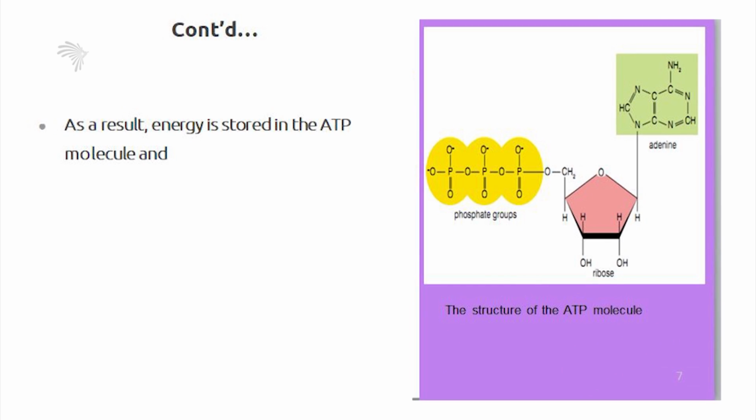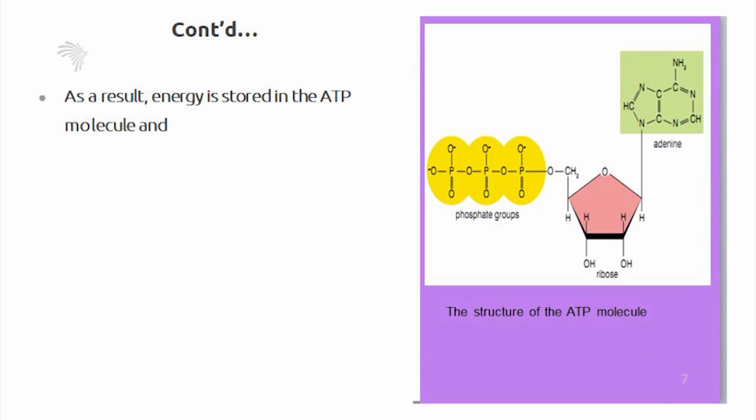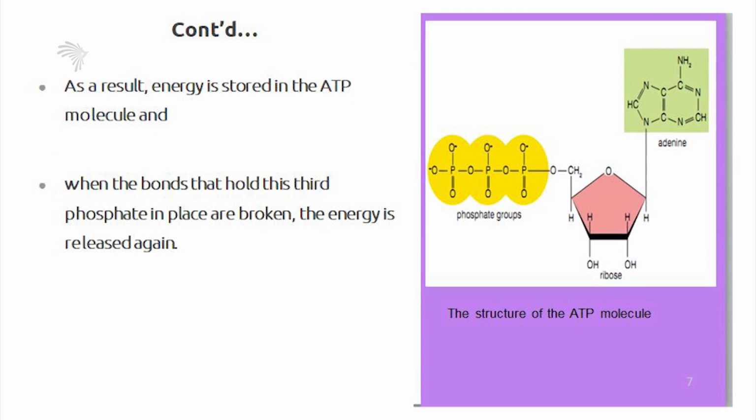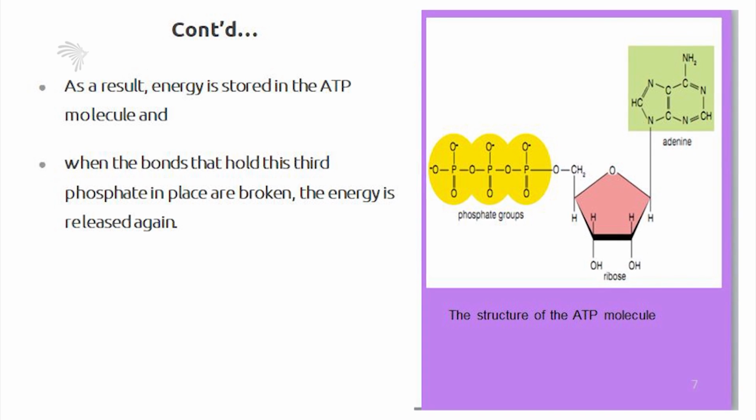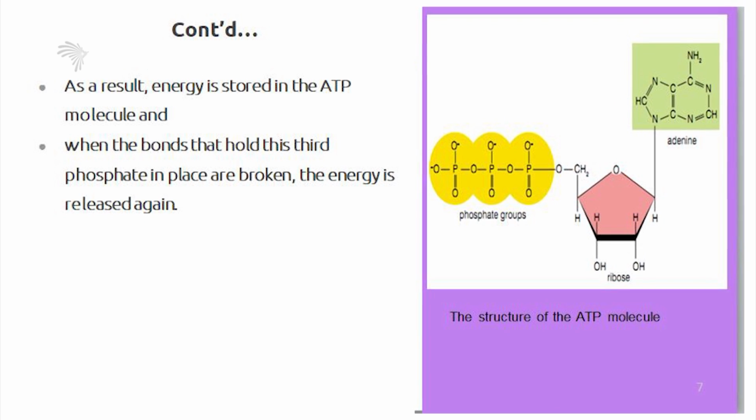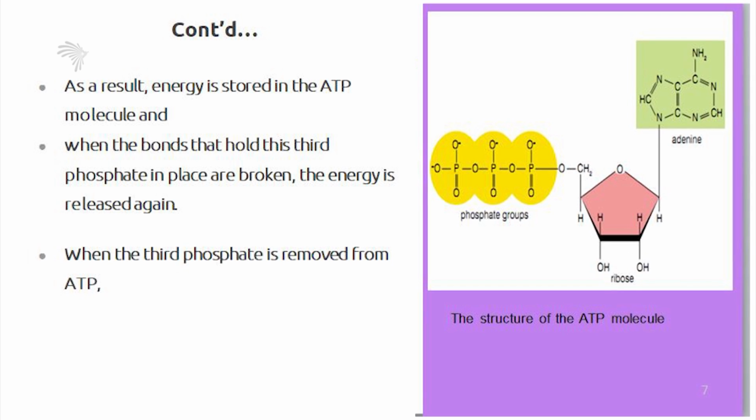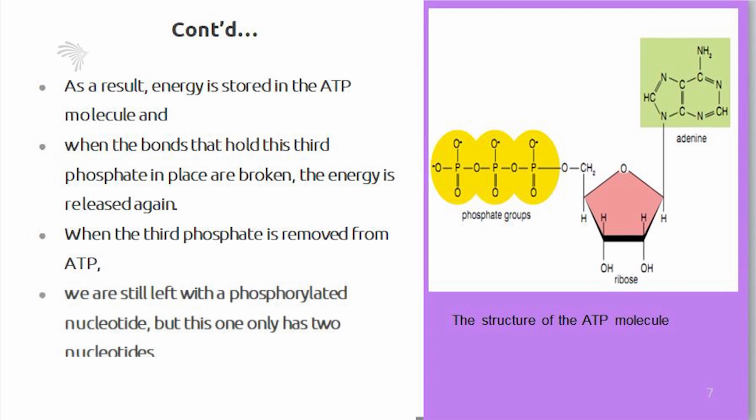As a result, energy is stored in the ATP molecule when it has 3 phosphates. When the bonds that hold the 3rd phosphate in place are broken, the energy is released again. When the 3rd phosphate is removed from ATP, we are still left with a phosphorylated nucleotide, but this one has 2 phosphates.